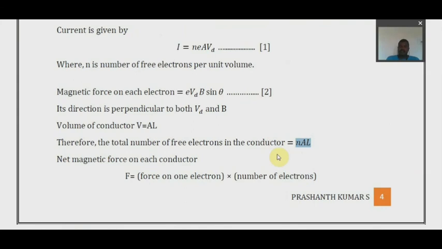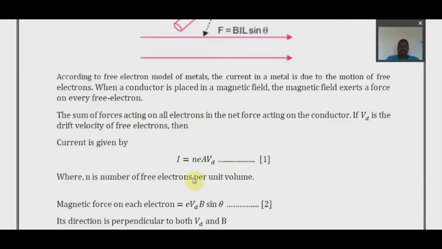The magnetic force on each electron is nothing but the force acting on the charge. Because of this, the electrons are drifting with velocity Vd.